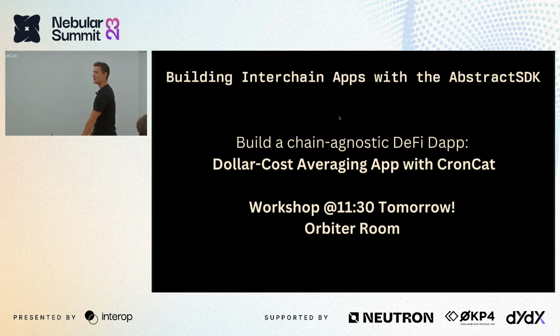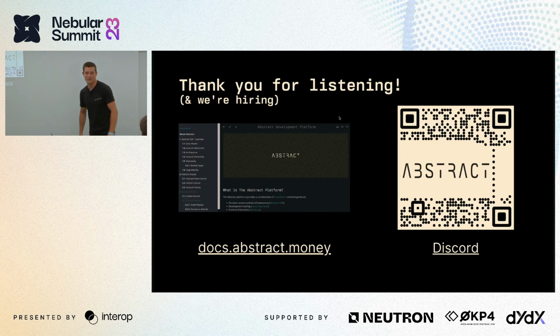So I don't have that much time left, but I'd like to invite you to come to a workshop tomorrow. So to build an interchain application with the Abstract SDK, we're going to be using Croncat and the DEX adapter to create a dollar cost averaging app similar to maybe Calc Finance. And this can sit on any DEX that you want, whether that be Osmosis, Windex, Astroport, TerraSwap, JunoSwap, and then a couple others. But yeah, it's 11:30 tomorrow in this room, and thank you for listening.